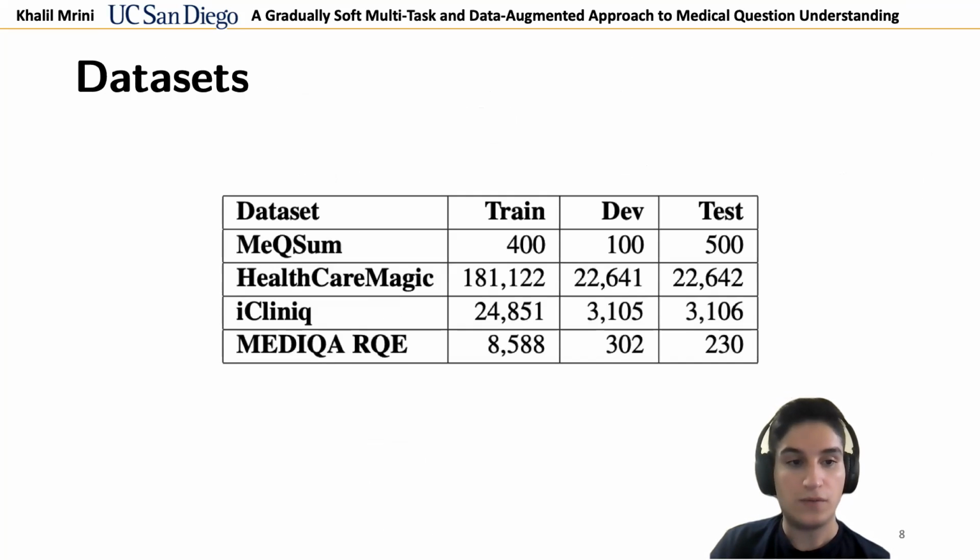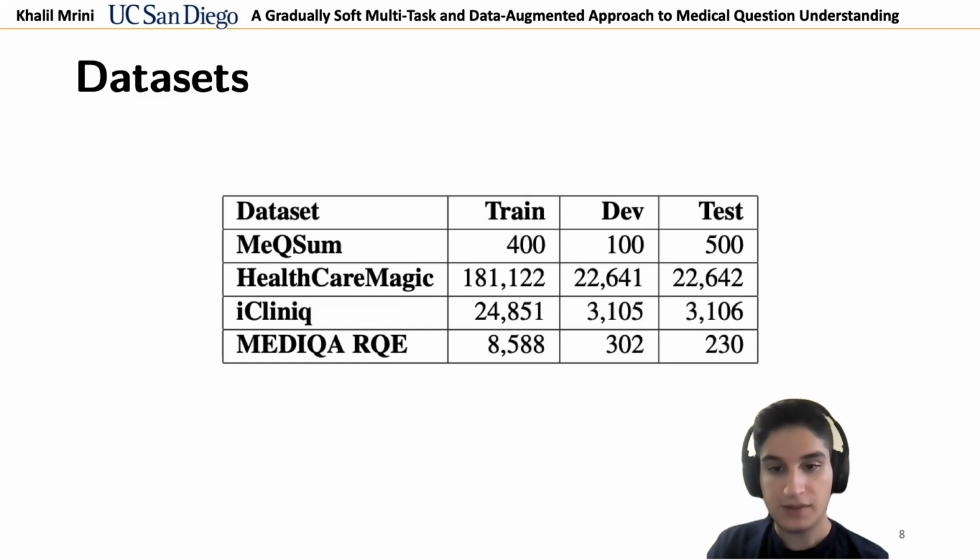We use 4 datasets, 3 for question summarization and 1 for recognizing question entailment. MEQSum is a medical question summarization dataset released by the US National Institutes of Health. We extract the HealthCareMagic and iCliniq question summarization datasets from MedDialog, a large-scale medical dialogue dataset collected from 2 online healthcare service platforms.